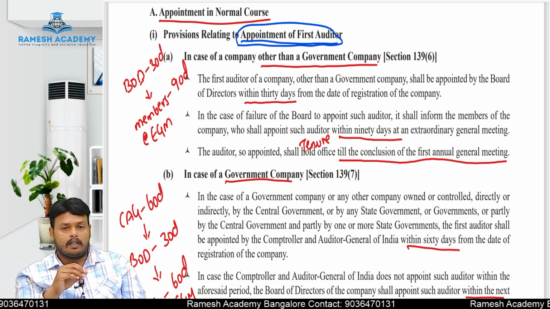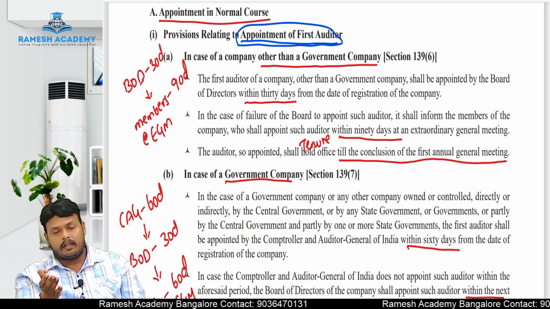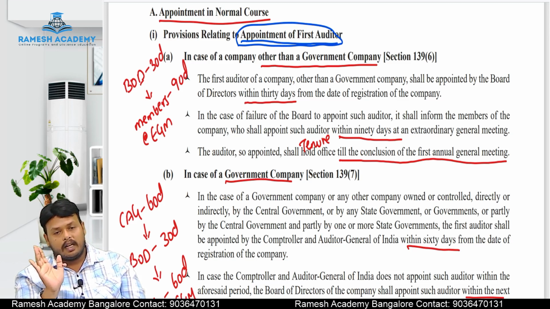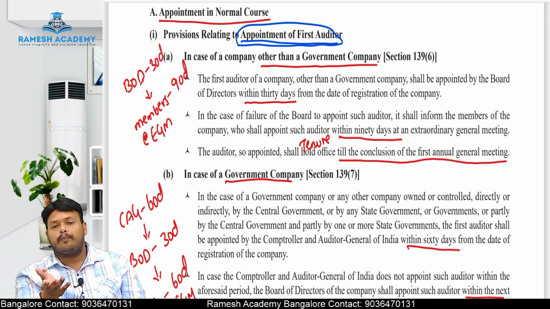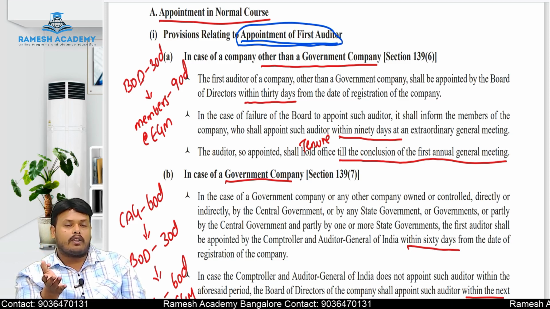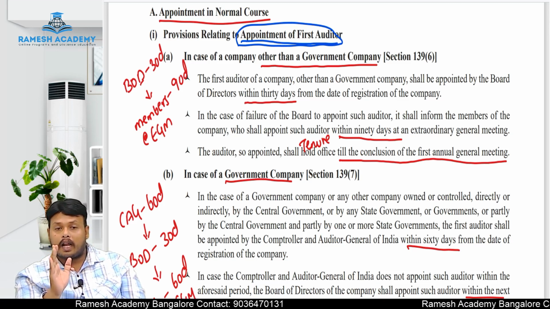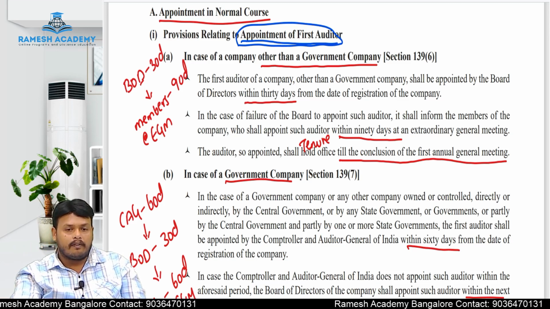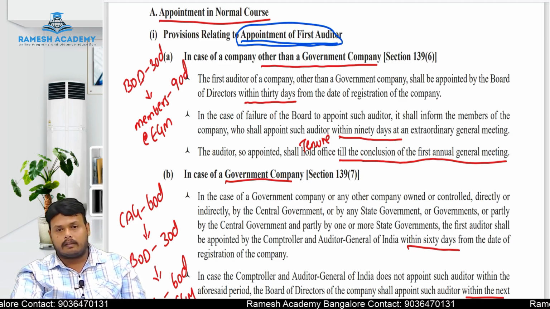Who will be appointing the first auditor? The board of directors will be appointing within 30 days. Even if the board of directors fails to appoint the auditor, in that case the first auditor will be appointed by the members within 90 days by conducting an extraordinary general meeting. This is the appointment procedure of the first auditor in the case of a government company. What is the tenure period an auditor has to hold the office in the case of a government company? The auditor has to hold the office until the conclusion of the first annual general meeting. So this is the procedure for appointment of the first auditor in the case of other than a government company and a government company. So go through it once.